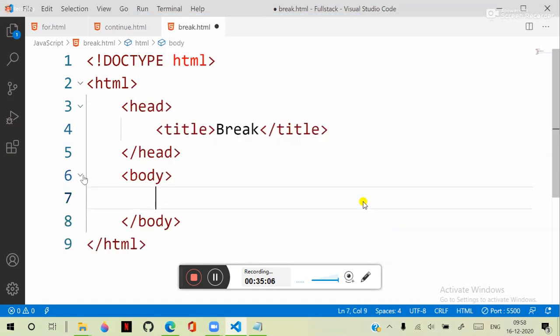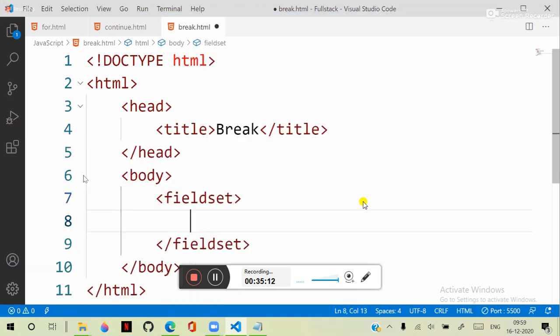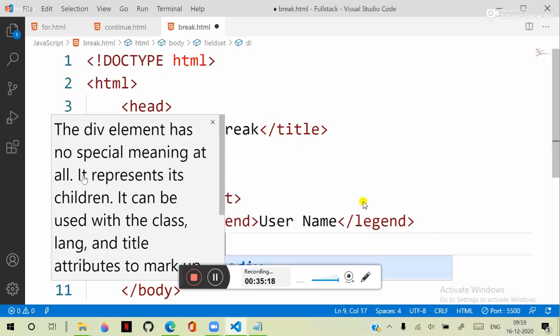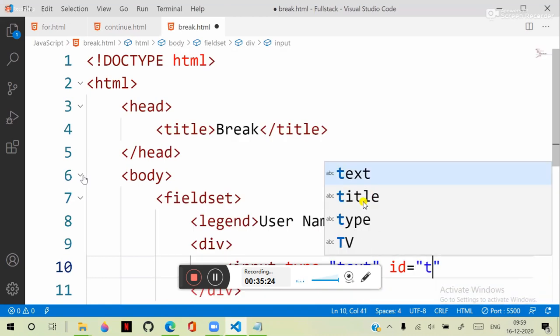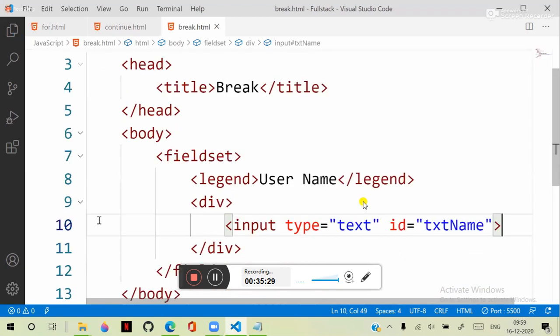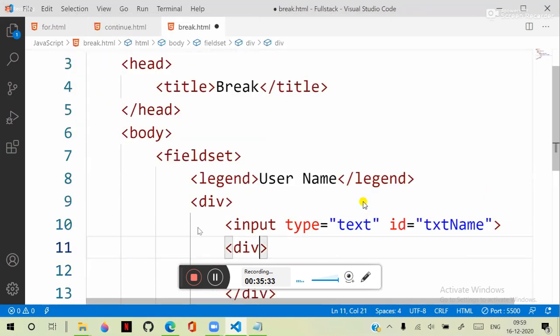We define a simple fieldset with a legend, say username. We have a div, and an input with type equal to text and id equal to txtName. When the user is typing some text here, I will keep a div with id msg.